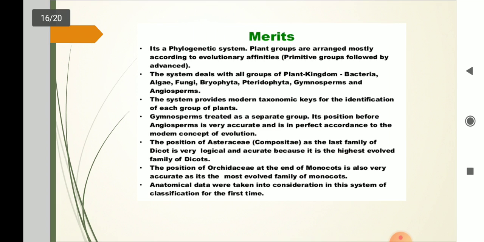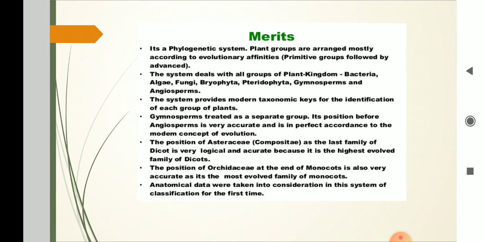The merits of the phylogenetic system. Plant groups are arranged mostly according to evolutionary affinities. The system deals with all groups of the plant kingdom, that is bacteria, algae, fungi, bryophyta, pteridophyta, gymnosperms and angiosperms. The system provides modern taxonomic keys for the identification of each group of plants.